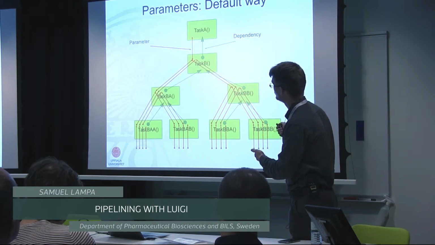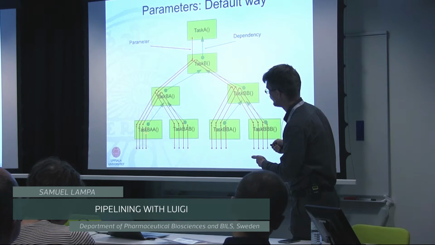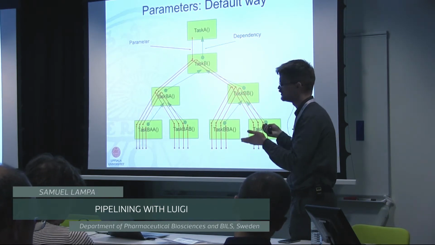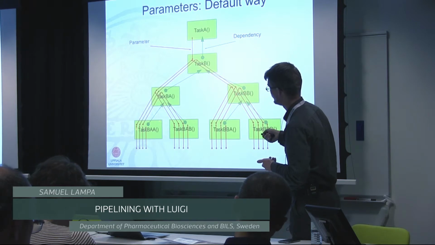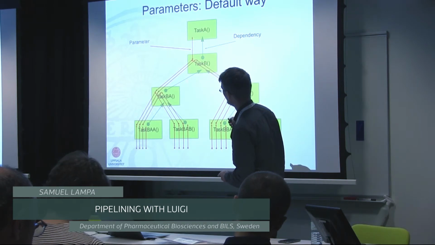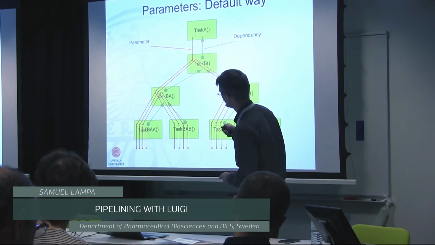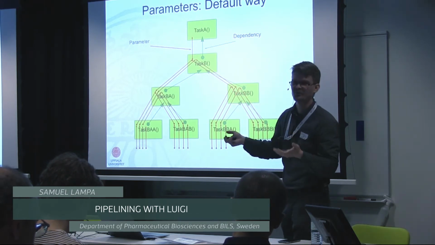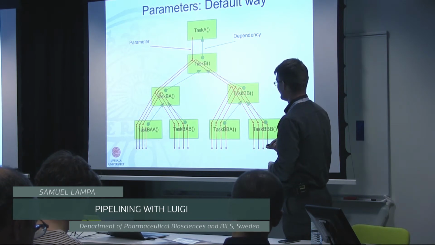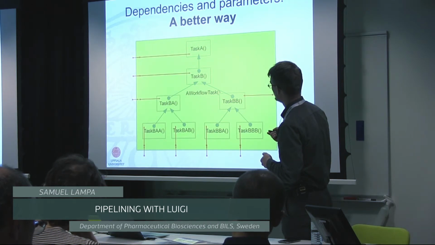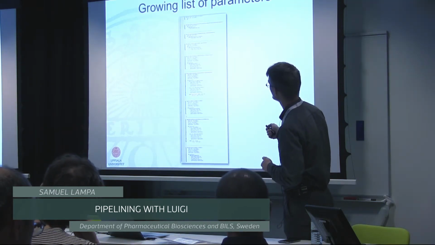And if we get one new parameter per task here, suddenly we will have a long list of parameters. And this is just one new parameter per task, but what if you have 5 new? Then you will have like 20 parameters at the bottom. And what if you want to put in another box here in the middle? Then you have to change all downstream tasks and add that task's parameters. I don't know if you see what I mean, but stop me if something is unclear. So, yeah, this is how it starts looking after a time.